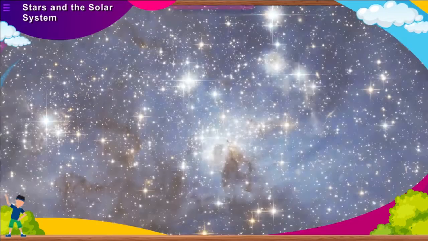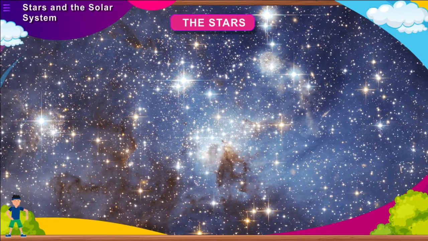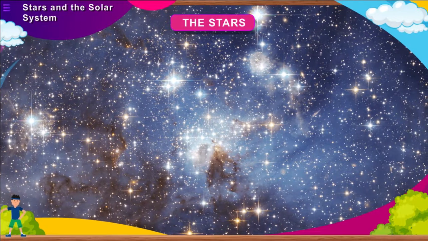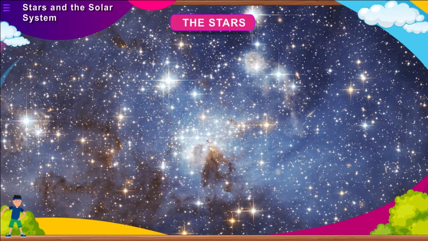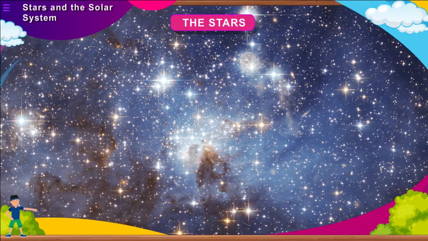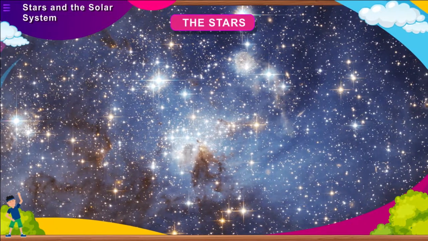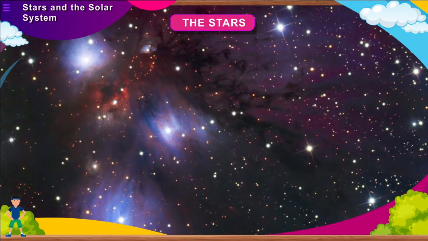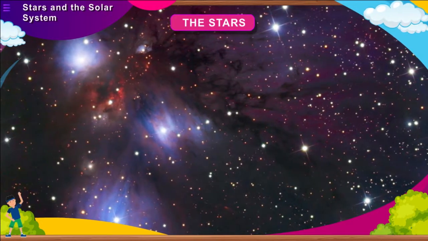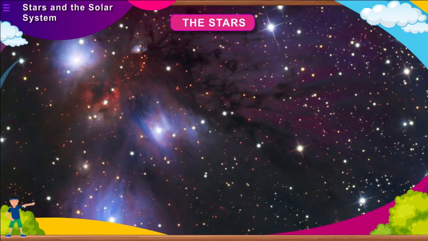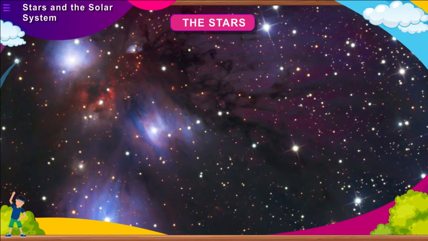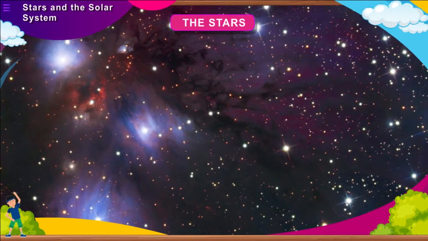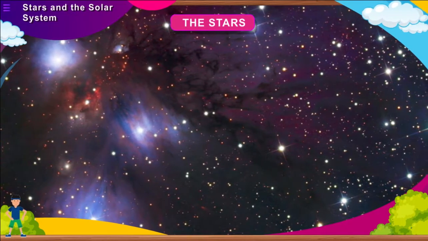The stars. The stars are huge heavenly bodies which are extremely hot. Because of this heat, they start emitting light of their own, making them visible in the dark sky. Stars are not visible during daytime due to bright sunlight. They are actually much larger than the Earth, but appear to be small because of their distance from the Earth.